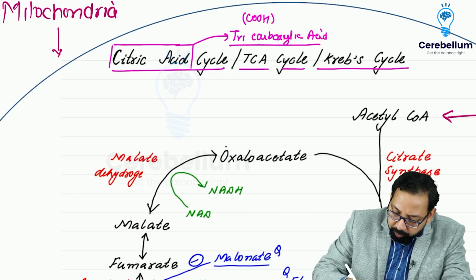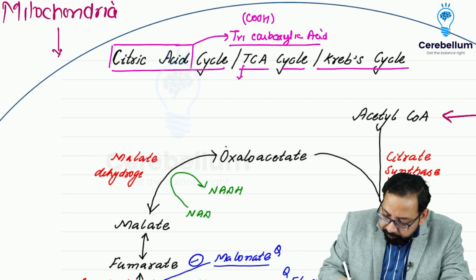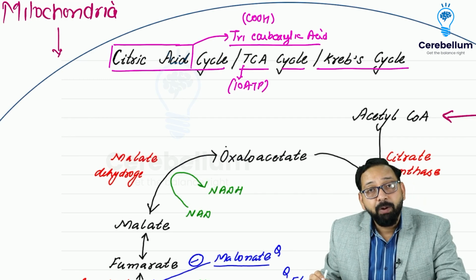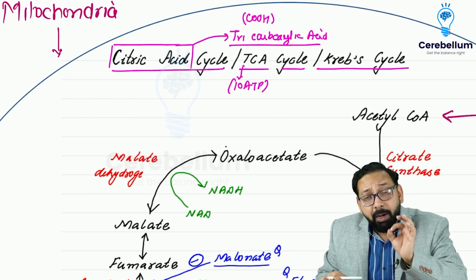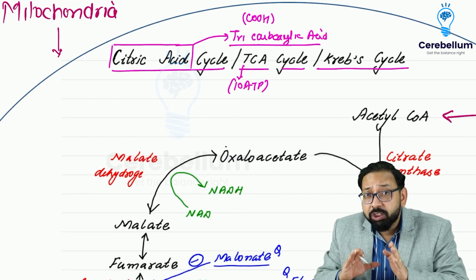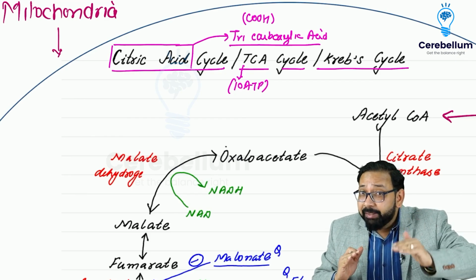We will make a mnemonic: TCA cycle, T4 TCA T4, 10 ATP. It produces 10 ATP from one acetyl coenzyme A. So it is the final pathway for the metabolism of carbohydrate. We have discussed it in a sequence.